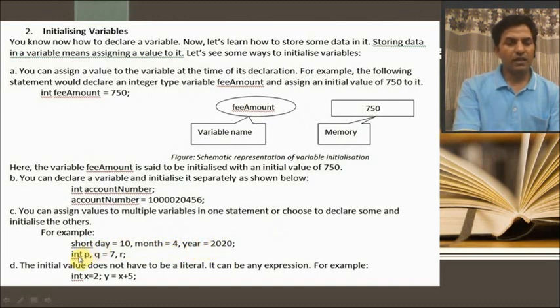Same, we can use integer data type: p comma q is equal to 7 r. That means here I have initialized only q, the rest I have left as variables. Fourth point, the initial value does not have to be a literal. It can be any expression. For example, integer x is equal to 2, comma y is equal to x plus 5. This x plus 5 is an expression.